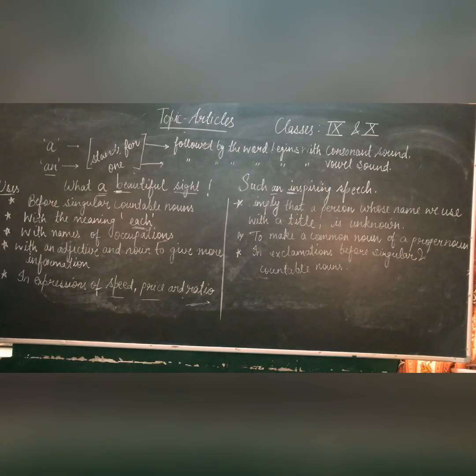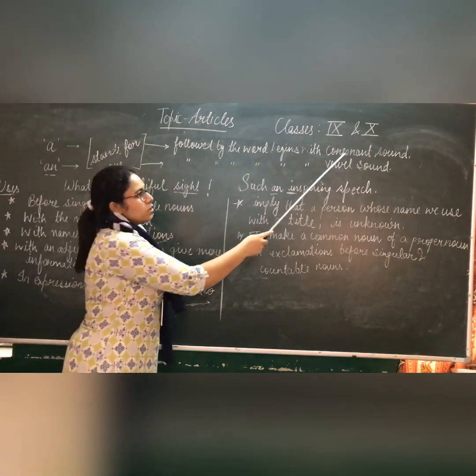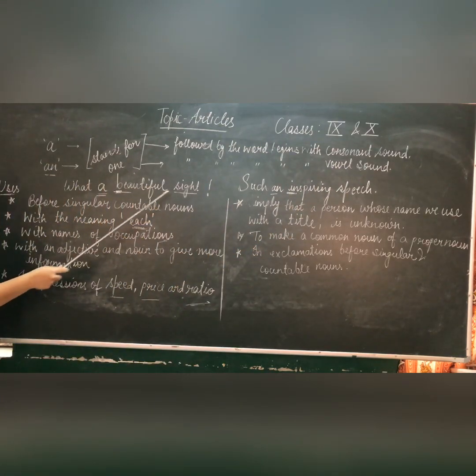So, let us learn about article a and an. Article a and an both stand for one. A is used when it is followed by a word that begins with a consonant sound. For example, what a beautiful sight. Here the word beautiful begins with a consonant sound, so that is why we are using a.